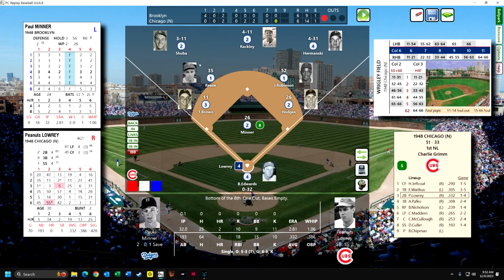I mean, if we get ahead, I've got to do some defensive replacements. You can see Shuba in left, Rackley in center. They're both rated 2. The only thing worse is a 1, and they have 11s for their air rating, which is as bad as you can get.